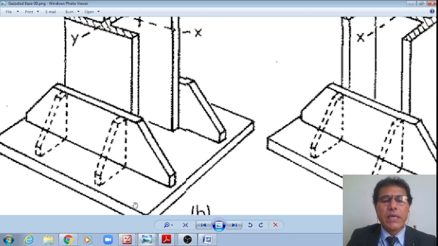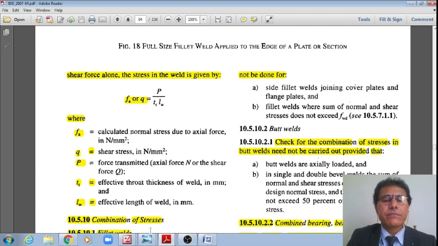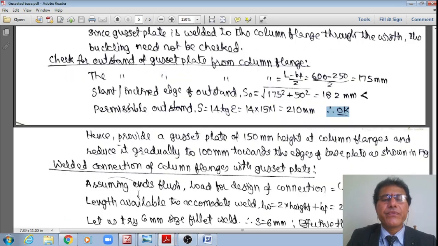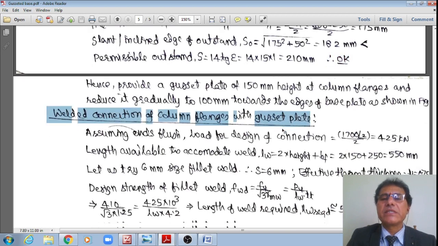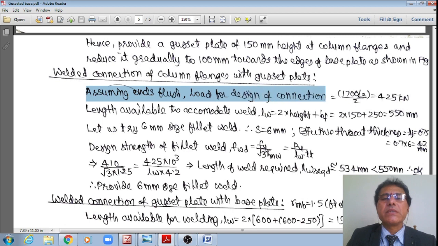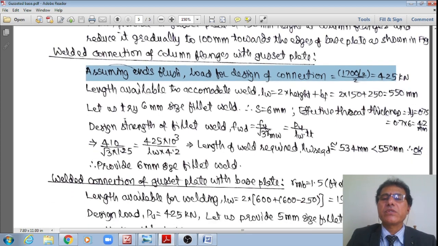Now, if this is okay, then I need to go to the design of the welded connection of the gusset plate with the toe of the column flange, the first bit, as well as that of the gusset plate with the base plate, the second bit. Let us see the first bit. Assuming the ends are flush, the load for the design of the connection that we already saw in the previous bit is equal to 1700 by 4, which works out as 425.